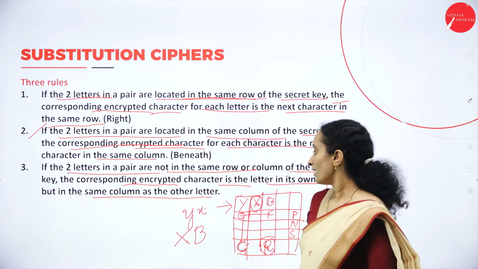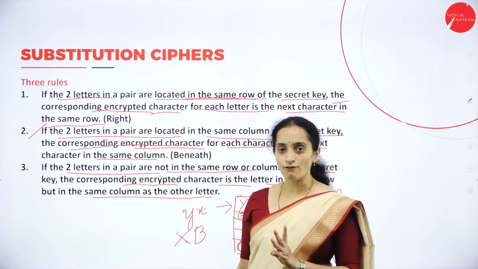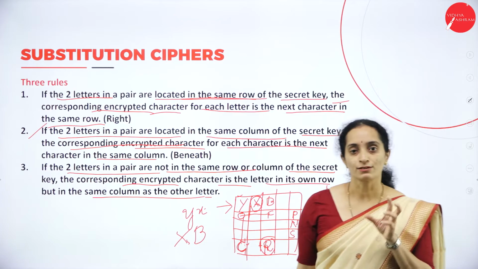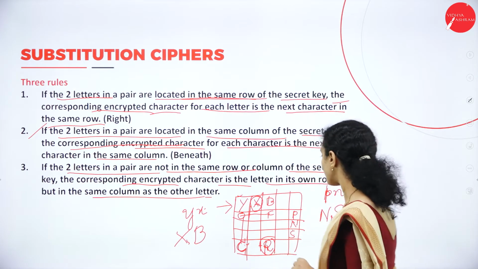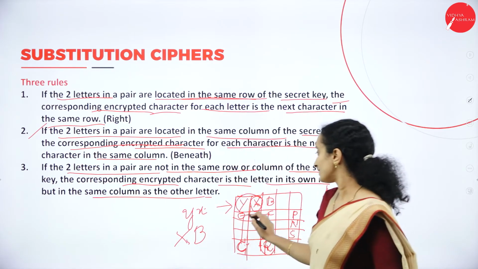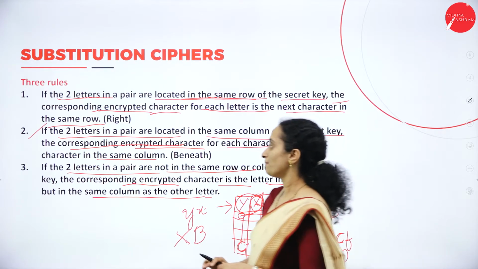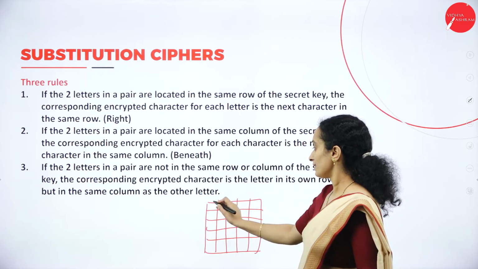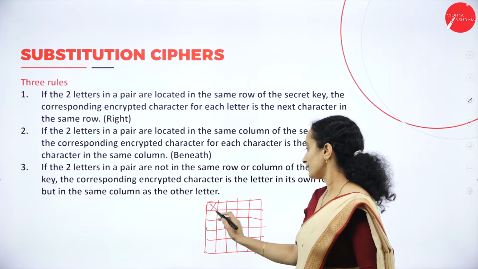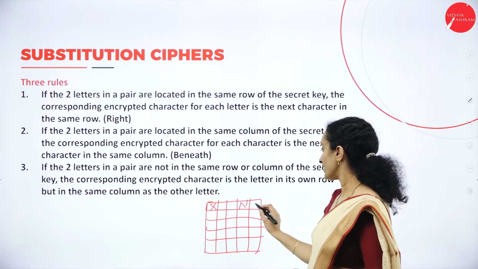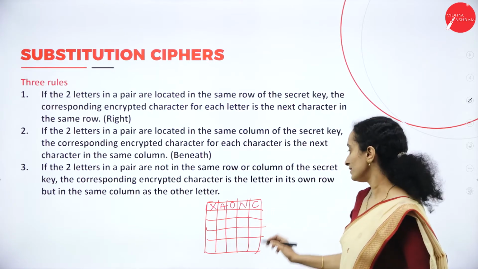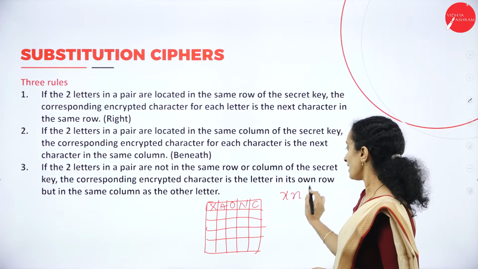So this is about the three rules of the Playfair cipher, and how to consider the matrix for encryption. All right, now let us have an example. Suppose I am taking adjacent positions. Suppose we have a matrix like this, and the character pair is xn.